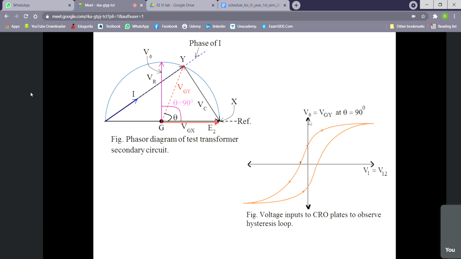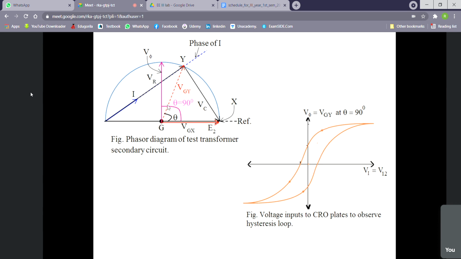So we need V phi, a voltage which will be 90 degrees leading from this E. Now, by making some adjustment of R, we can shift this to such a position that theta is 90 degrees. When theta is 90 degrees, every voltage on this phasor diagram is proportional to phi, because induced voltage is 4.44 f N phi, but the angle was 90 degrees lagging from phi.